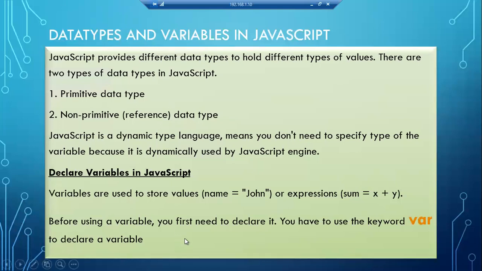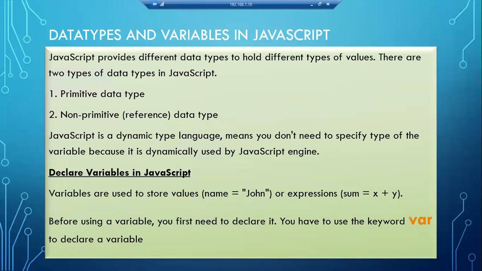So when I'm using a variable, we have to declare it. How do we declare a variable in JavaScript? Using the keyword var. So var is a keyword, and keywords are nothing but reserved words in a programming language. They have already created a set of keywords for us. So if you want to mention it is a variable, you have to use the var keyword compulsorily.